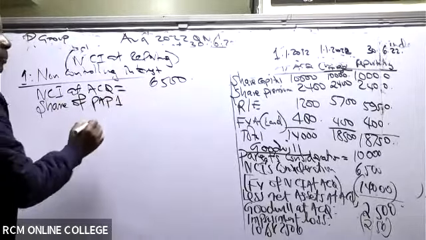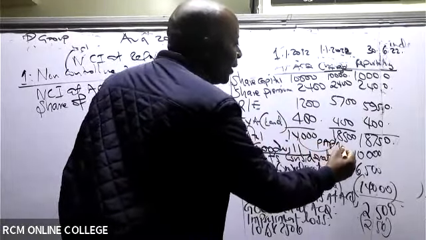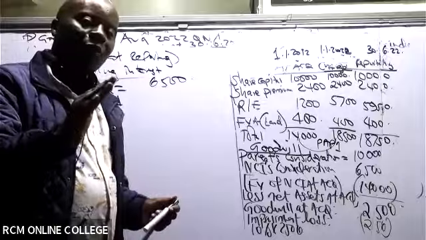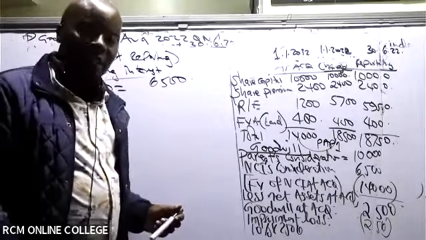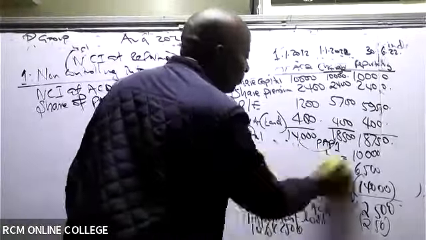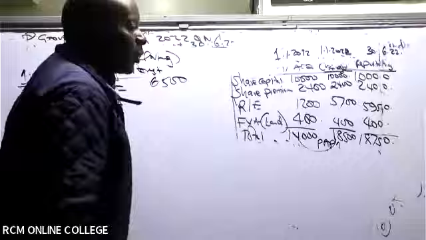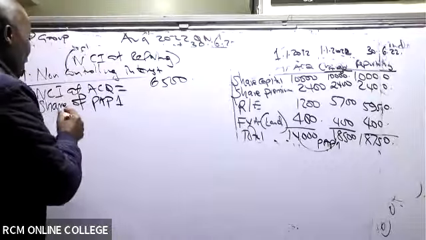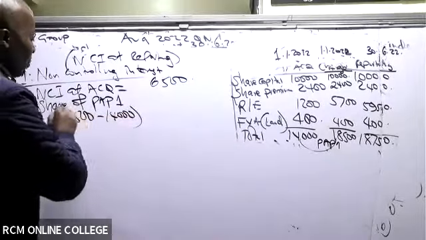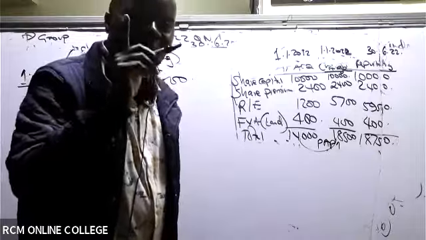Now we're going to have 2 PAPs. This will be PAP 1, and this other one here will be PAP 2. We're going to be having post-acquisition profits, 2 of them: the post-acquisition profit before change and the post-acquisition profit after change. So give us post-acquisition profit 1. The increase there is 18,500 minus 14,000. That is PAP 1.